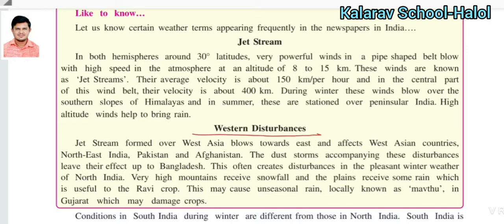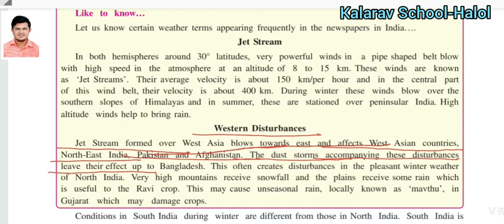Then, the next point is about the western disturbances. A jet stream formed over West Asia blows towards the east and affects West Asian countries, northwest India, Pakistan and Afghanistan. The dust storm accompanies the disturbances, and the effect reaches Bangladesh. Three neighboring countries are affected by the western disturbances: Pakistan, Afghanistan and Bangladesh.